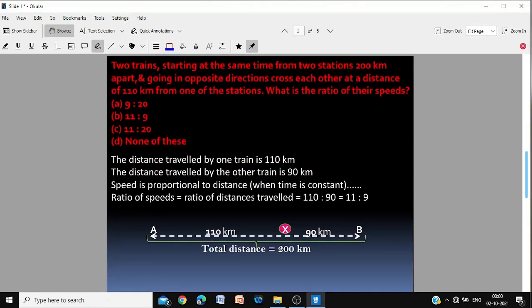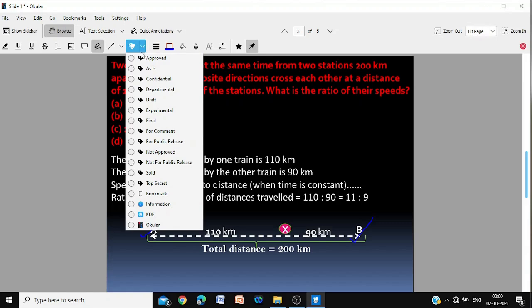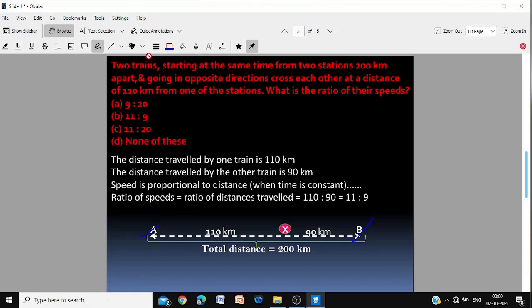Two trains starting at the same time from two stations 200 km apart. First, there is the first one and there is the second one. And two trains are starting here, 200 kilometers apart.